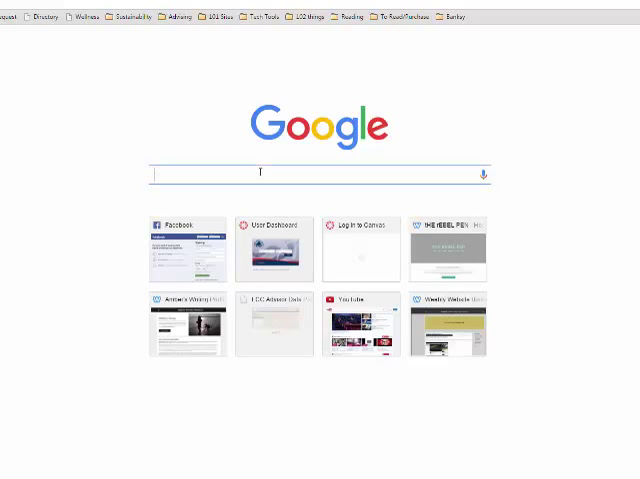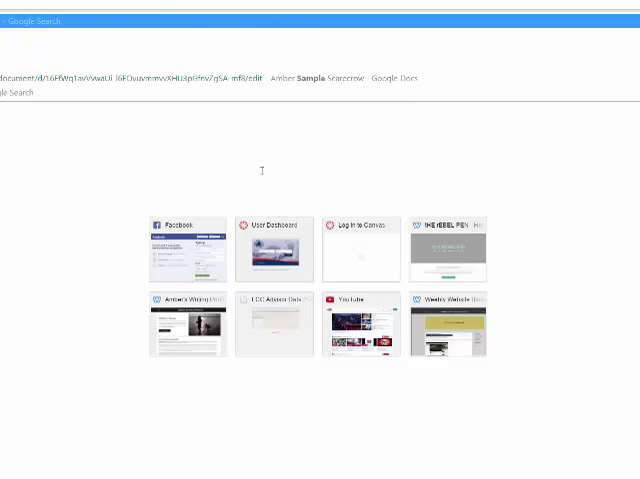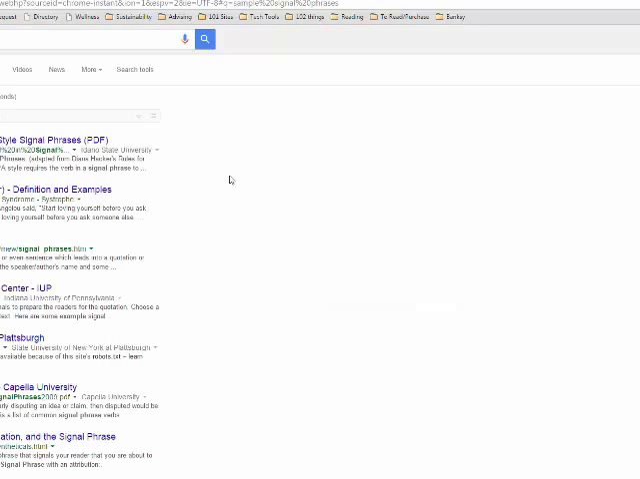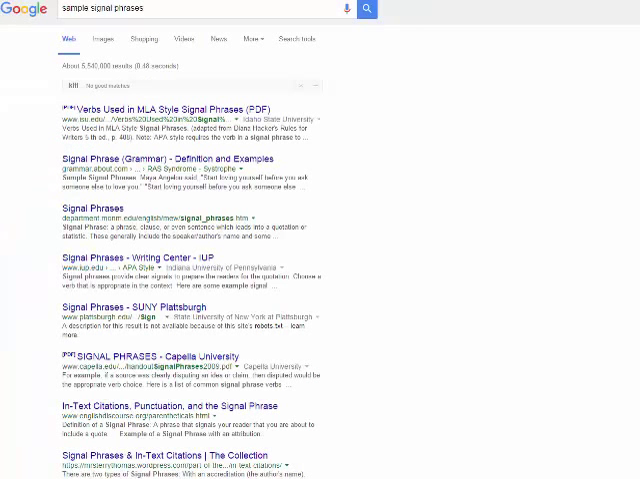Let's just go to Google really fast. Let's type in sample signal phrases, and I know that's out of view, but I swear I'm typing it. Sample signal phrases, and okay, now you can see it. Let's look at that. A phrase, clause, or even sentence which leads into a quotation or statistic. You never want to just jump right in. You always want to lead in.